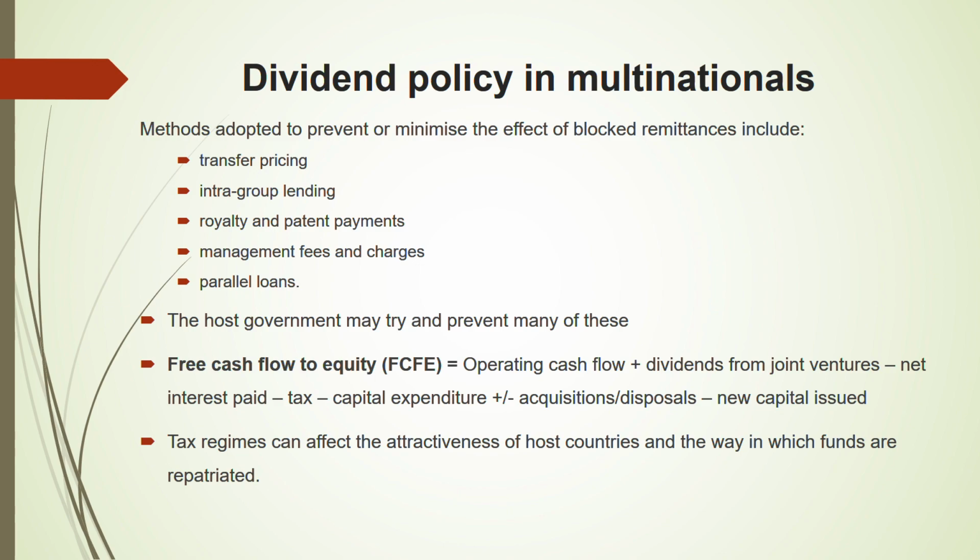Because usually what happens when you are doing business with a country where the taxes are high, you want that country to send back the remittance to you because you don't want to pay tax in that high-tax country. So you want to pay that remittance as soon as possible back to your country. But the host country will try their level best not to do this. They want to block that remittance. Why? So that they can receive the high amount of tax in their country.